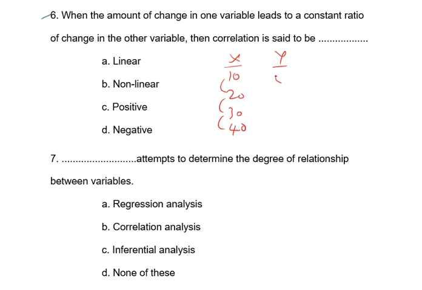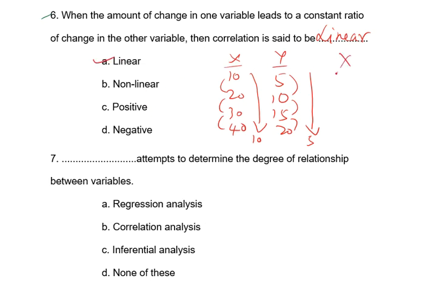The other variable 5, 10, 15, 20, here 5 increase. So from beginning to end, 10 increase in one and 5 increase in the other, the change is the same on both sides. So it is called linear correlation. The correct answer is linear.